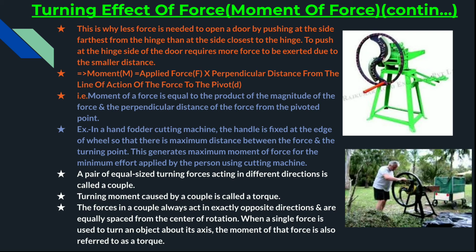So moment is equal to applied force into perpendicular distance from the line of action of the force to the pivot. That is, moment of force is equal to the product of the magnitude of the force and the perpendicular distance of the force from the pivoted point.